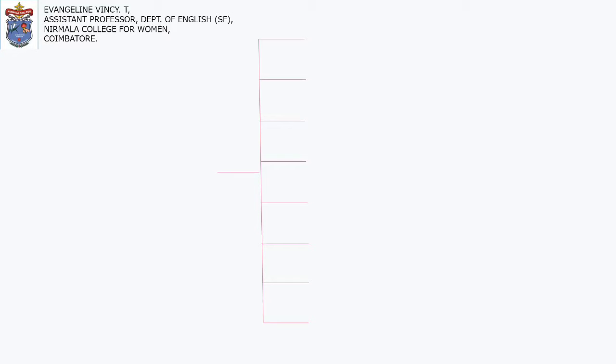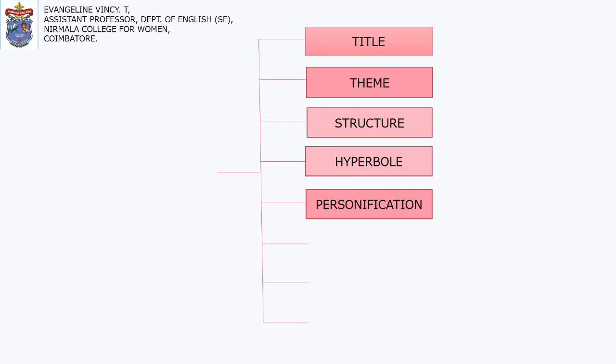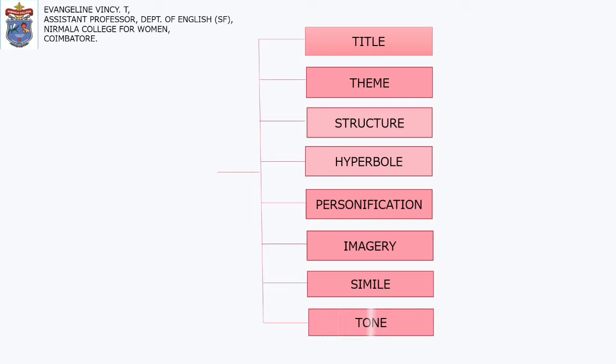Moving on to the content that is present in this poem: the title, theme, structure, hyperbole, personification, imagery, simile, and tone.